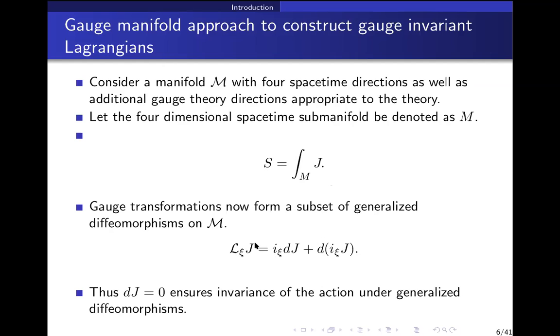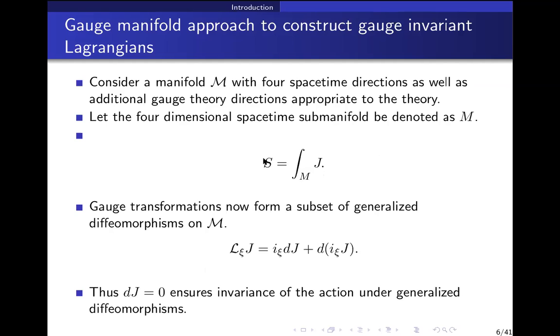And because we have included gauge transformations as well in this manifold, gauge transformations are also implemented this way, which I will shortly come to. So provided we have the first term going to 0, then the action is invariant. So we need a closed 4 form on curly M, evaluated at M, to obtain this S.